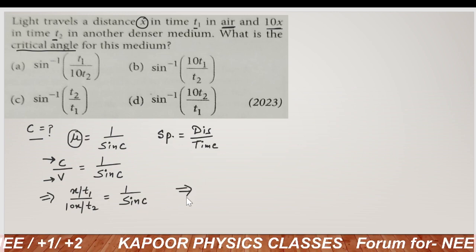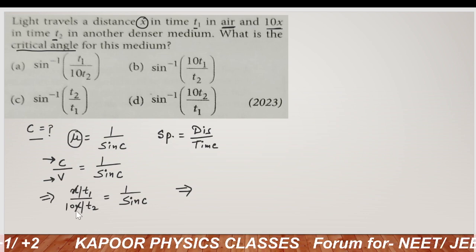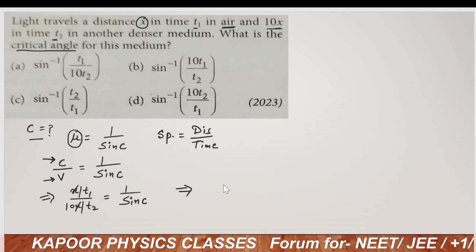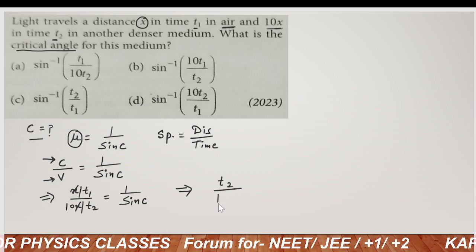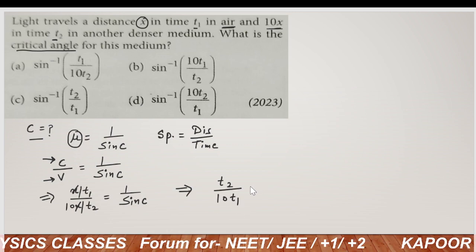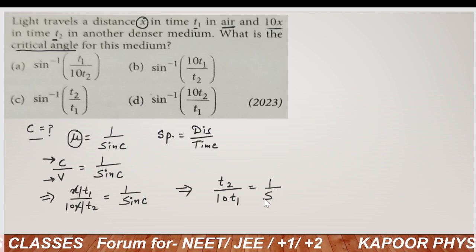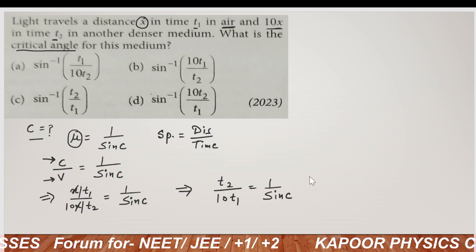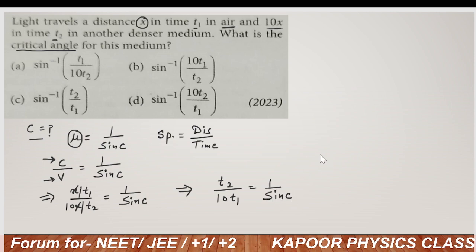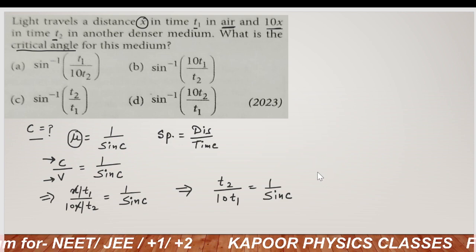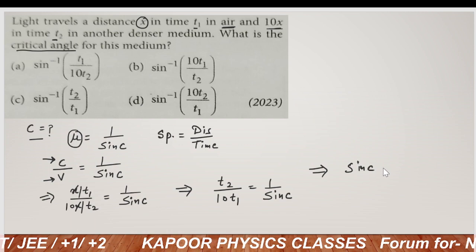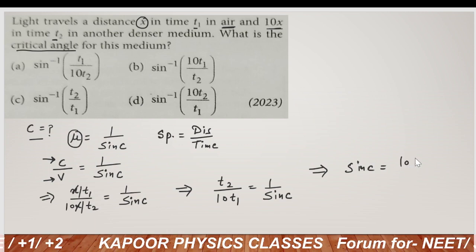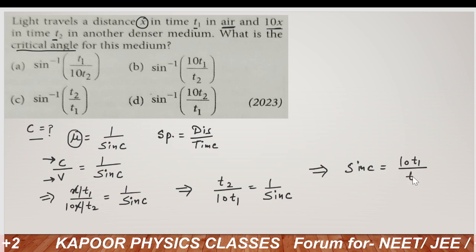After calculating, x and x will cancel out and we will get t2 upon 10 t1, that will be equal to 1 upon sin C. If you take the reciprocal of both terms, then we will get sin C is equal to 10 t1 upon t2.